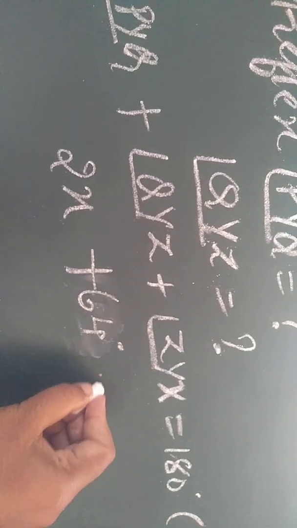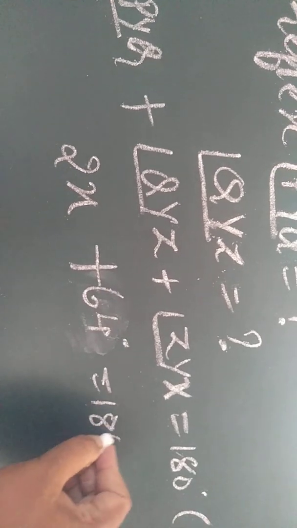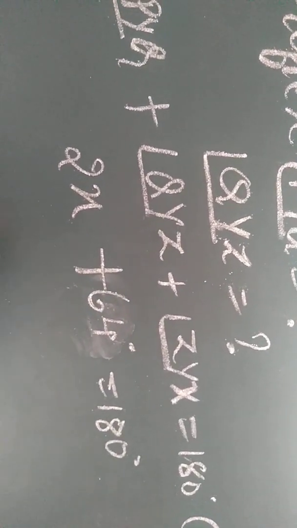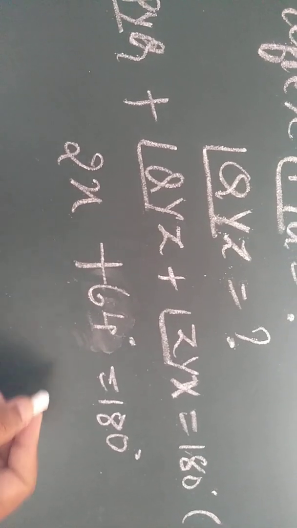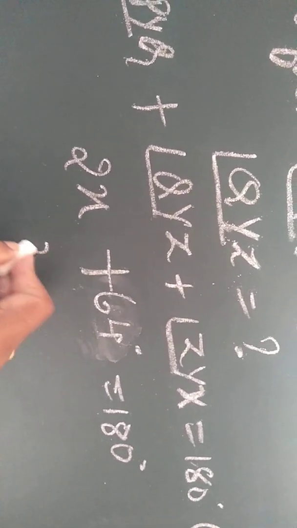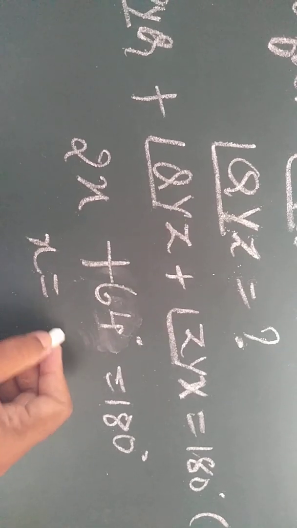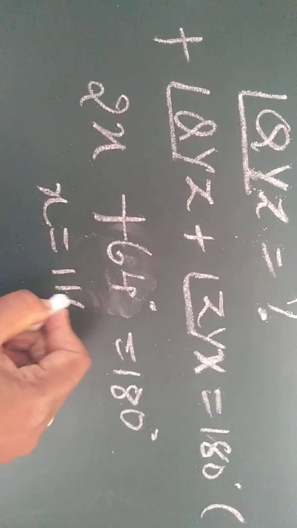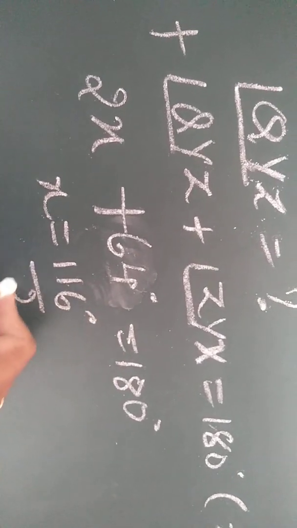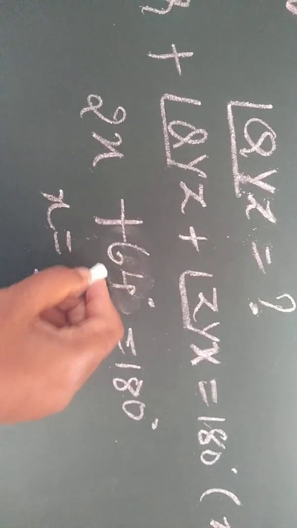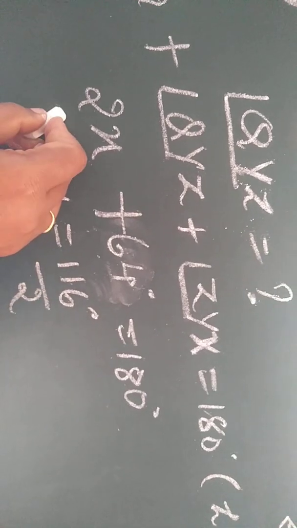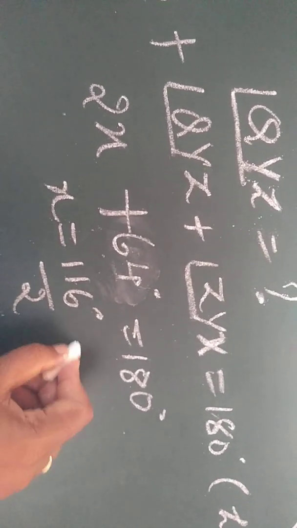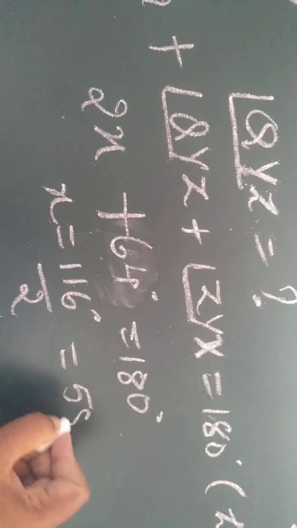Next it is equal to 180 degree. Take plus 64 to the other side, it becomes minus. 2 is in multiplication, it becomes division. x equals 180 degree minus 64 degree over 2. It is 116 degree by 2, because 180 minus 64 is 116. On cancellation I get the x value as 58 degree.